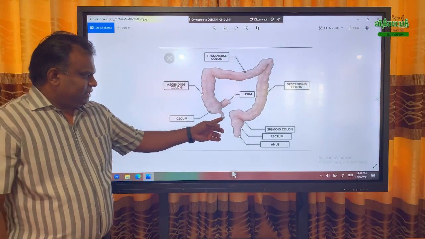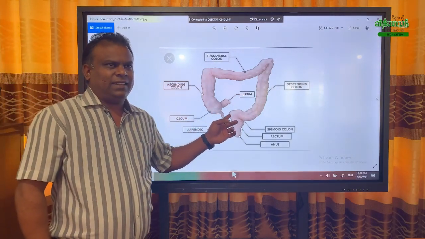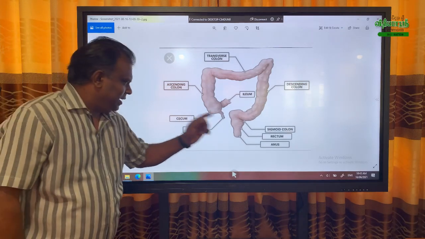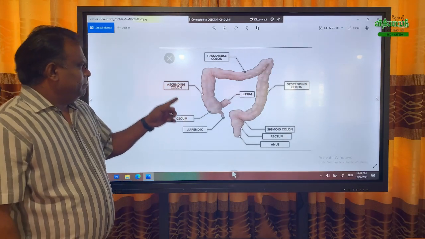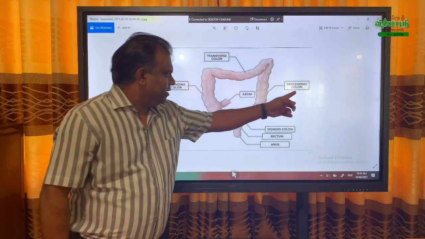Only the appendix, the starting point. You may have experienced the disease appendicitis. So that is the appendix. Cecum, ascending colon, transverse colon, descending colon.